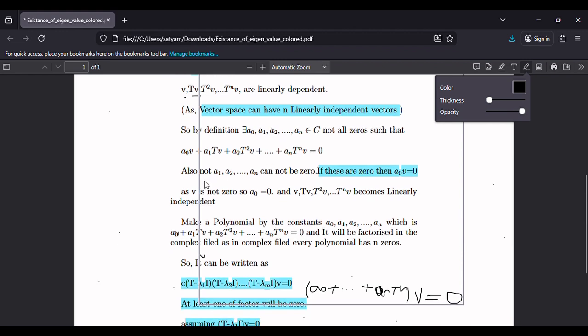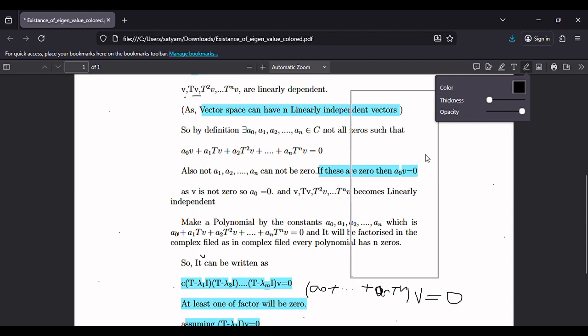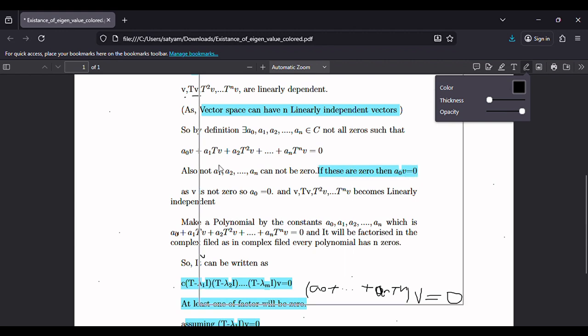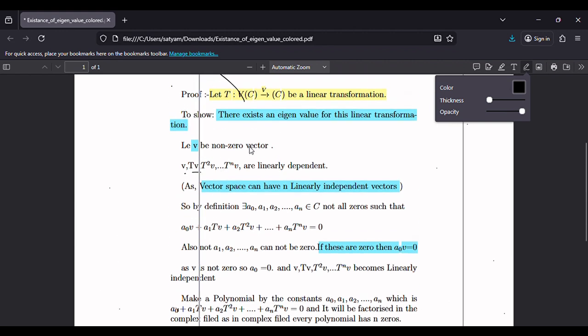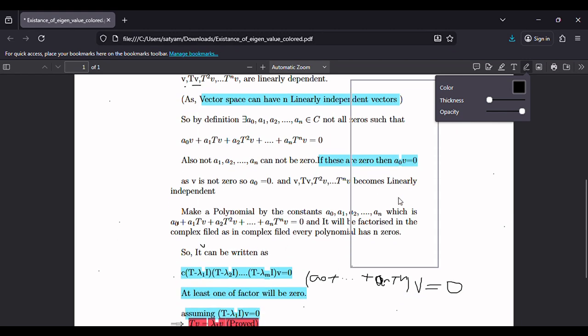Also, let's assume a1, a2, up to an are 0. This implies a0 v equal to 0, and in a0 v, if v is non-zero, which we have assumed, then a0 will be 0.